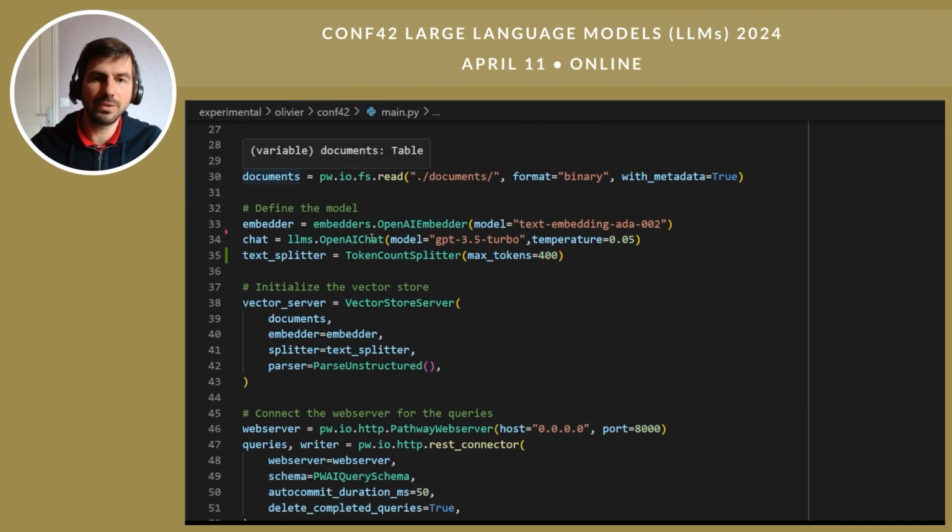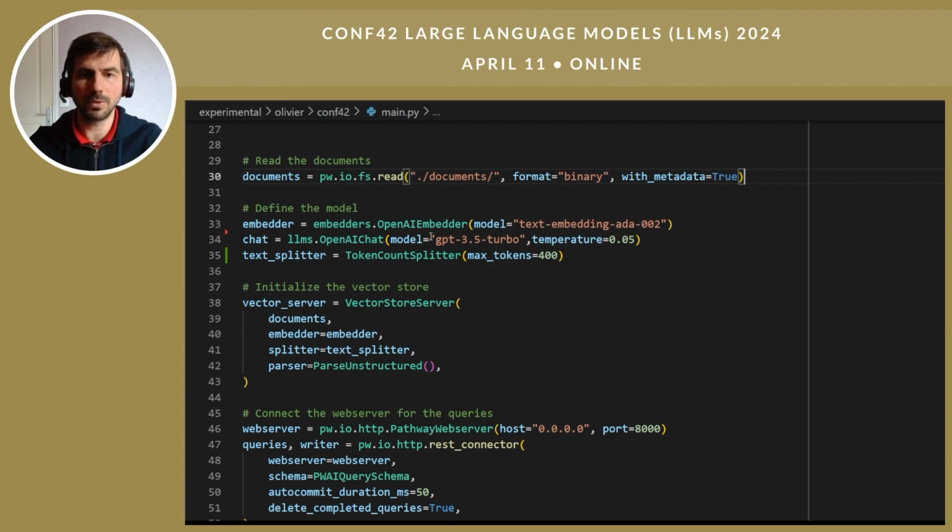First thing you do is you connect to your documents. So here we use connectors, so you can connect to your data source using connectors, and we're going to read on the file system this folder, documents. So all the documents, which are PDFs, will be put into this folder.